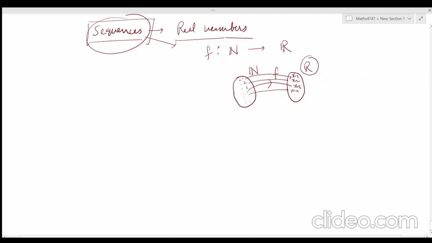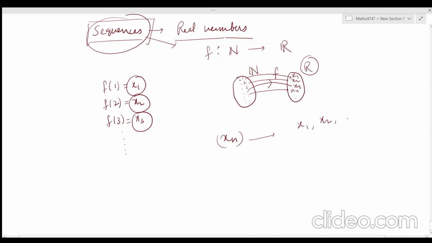So we can write f of 1 as x1, f of 2 as x2 and f of 3 as x3 and so on. These are the terms of the sequence. If xn is your sequence, then the terms are x1, x2, x3 and so on. This is the first term of the sequence, this is the second and this is the third term and so on.